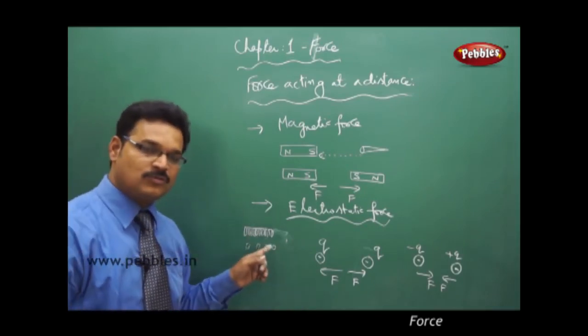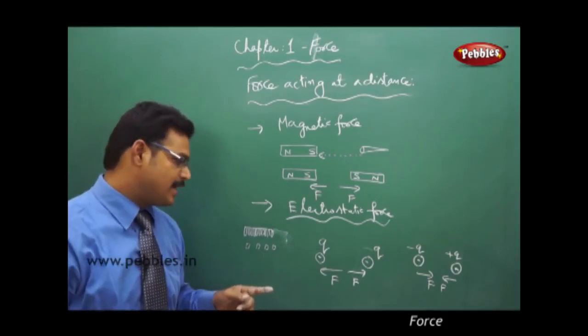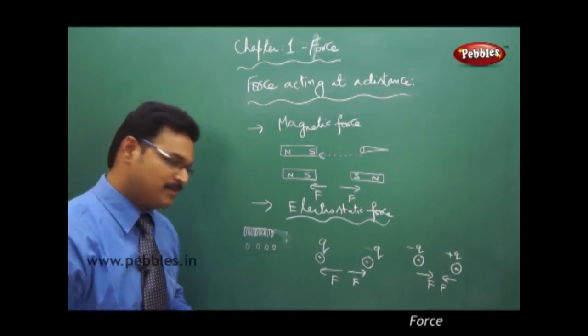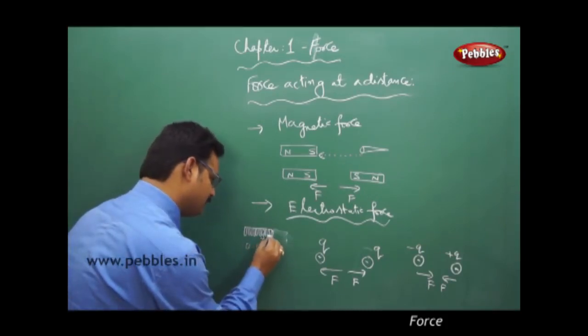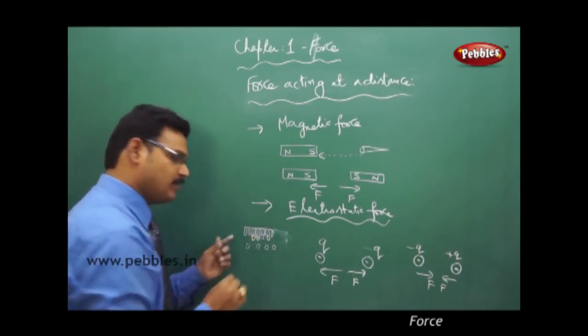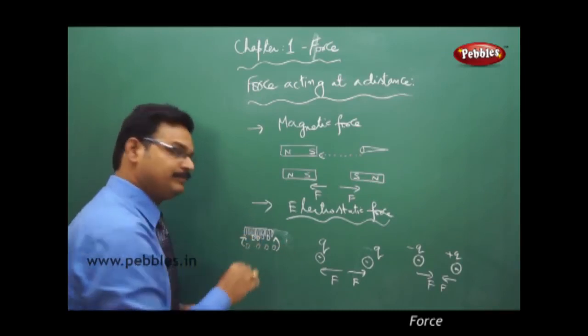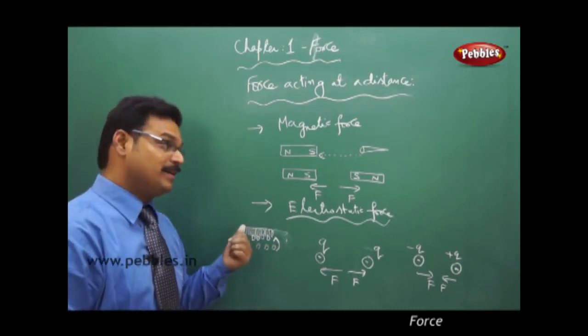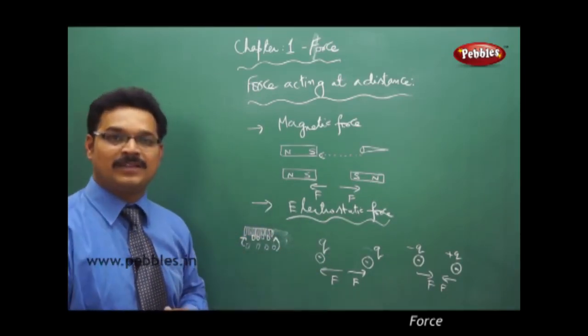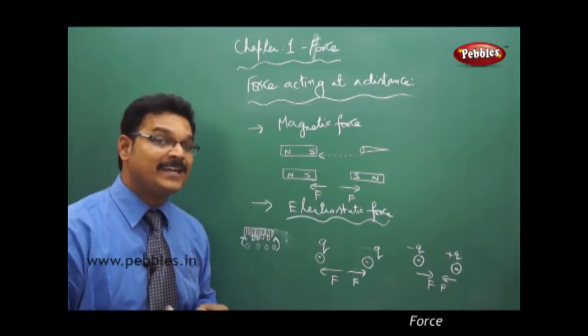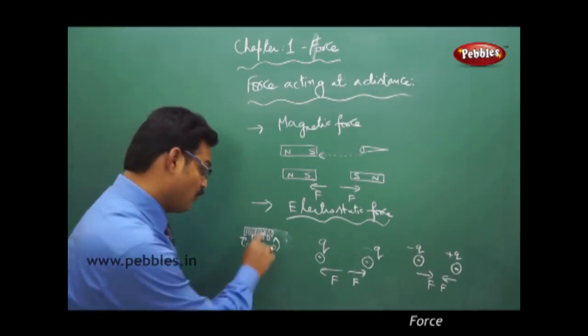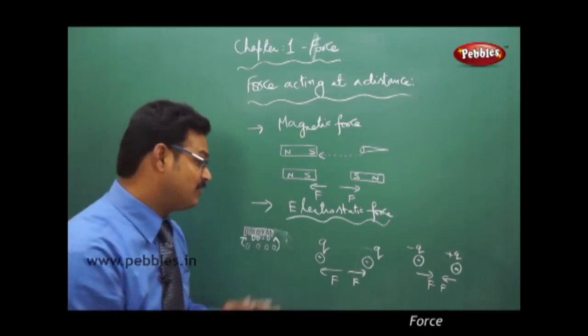When you use this comb and comb the dry hair and keep it near the paper pieces, what happens? The paper pieces are attracted to the comb. Why are they attracted? Because of electrostatic force. Why does this comb generate electrostatic force? Because the comb surface consists of these charges.